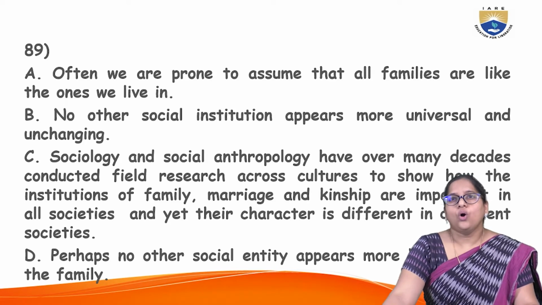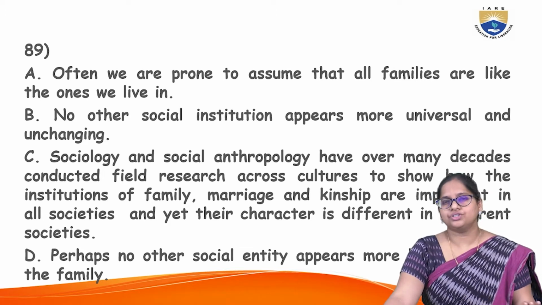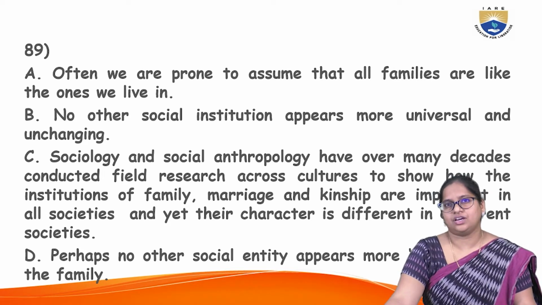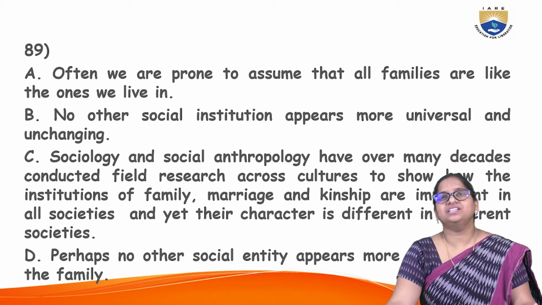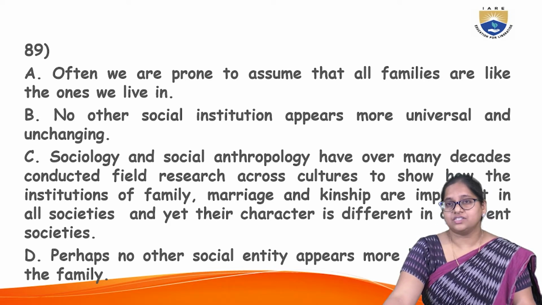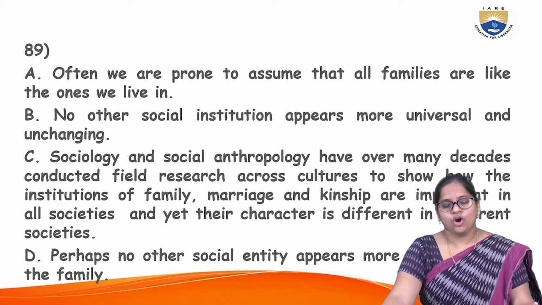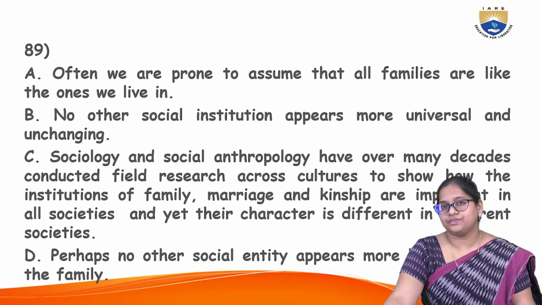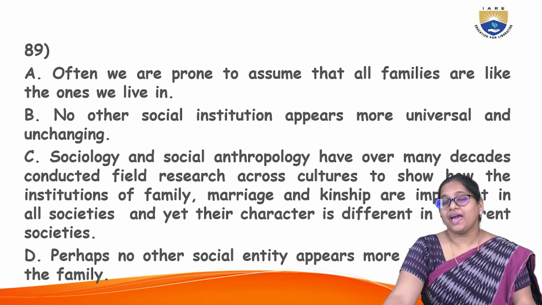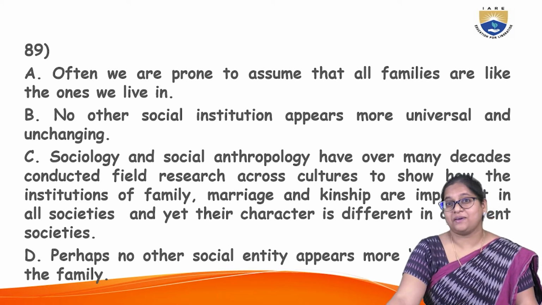Next question. Often we are prone to assume that all families are like the ones we live in. No other social institution appears more universal and unchanging. So option C, sociology and anthropology have over many decades conducted field research across cultures to show how the institutions of family, marriage, and kinship are important in all societies, and yet their character is different in different societies. Right? Next, fourth, perhaps no other social entity appears more natural than the family.